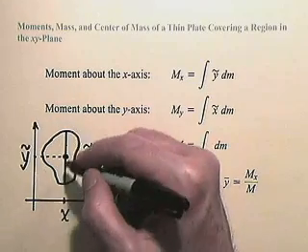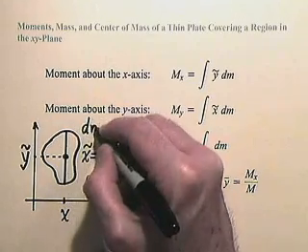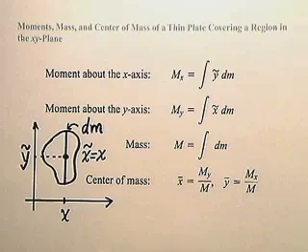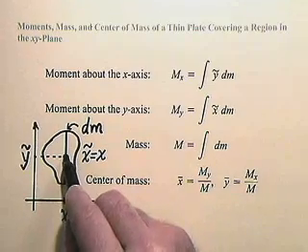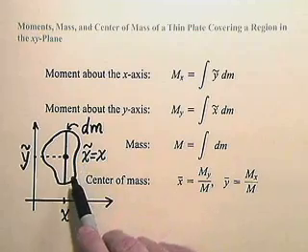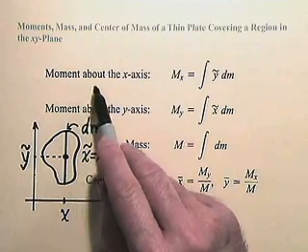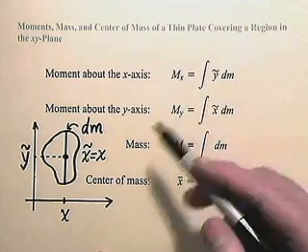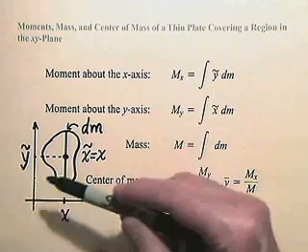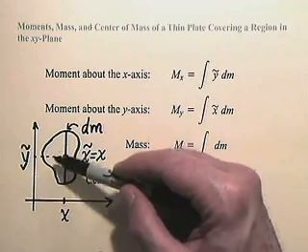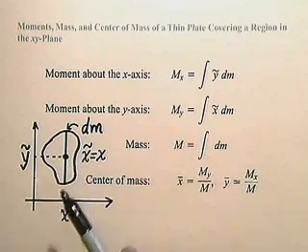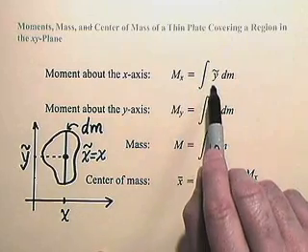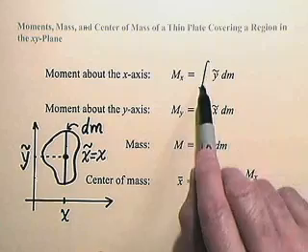Now that little thin strip has a certain mass, which we could call dm. And so that little thin strip, think of it as having mass dm, and its center balance point has coordinates x tilde, y tilde. And so by definition, its moment about the x-axis is the integral of y tilde dm. That is, about this axis here, we're trying to average the distances of points in the thin plate according to their density. So there we get m sub x equals the definite integral of y tilde dm. Of course, this integral doesn't have limits on it.